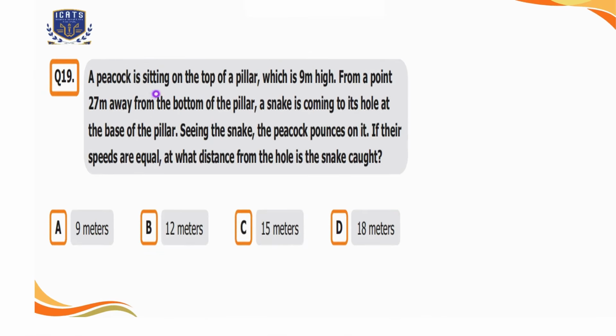Question number 19. A peacock is sitting on the top of a pillar which is 9 meters high. From a point 27 meters away from the bottom of the pillar, a snake is coming to its hole at the base of the pillar. Seeing the snake, the peacock pounces on it. If their speeds are equal, at what distance from the hole is the snake caught? Option A is 9 meters, option B is 12 meters, option C is 15 meters, and option D is 18 meters.